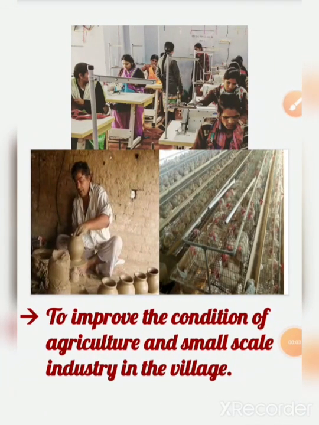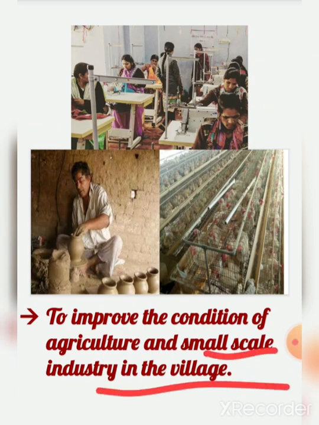Now, to improve the condition of agriculture and small scale industry in the village. You all know that people survive in villages because of small scale industries, agriculture and farming, right? So Gram Panchayat should look after the condition of agriculture and small scale industry in the village. That means Gram Panchayat should provide all the basic facilities and needs of the farmers and the people who are working in small scale industry.